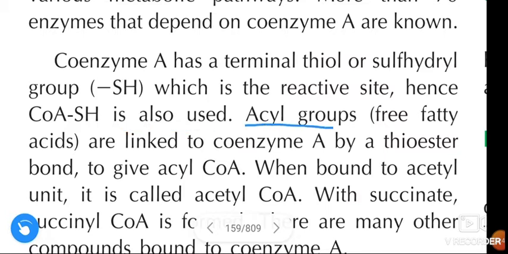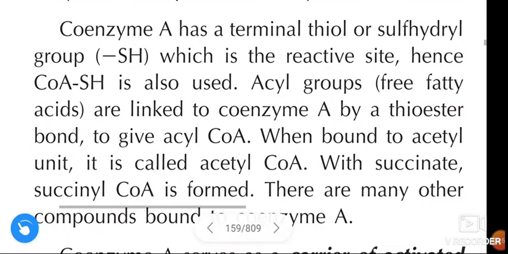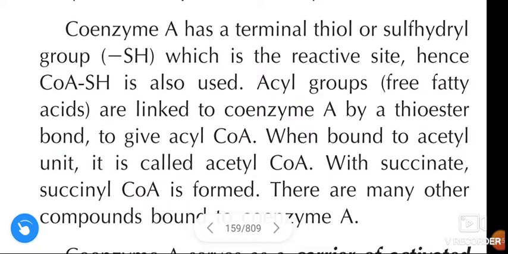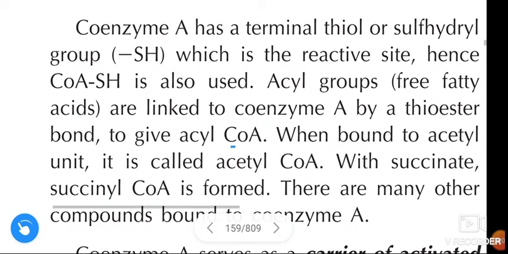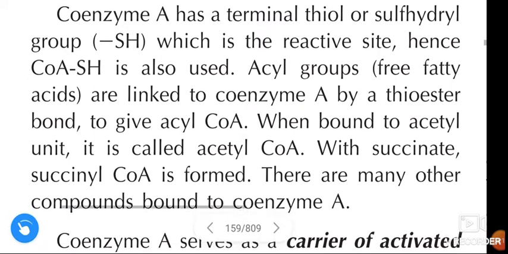Acyl groups, these are free fatty acids, are linked to coenzyme A by a thioester bond to give acyl CoA.